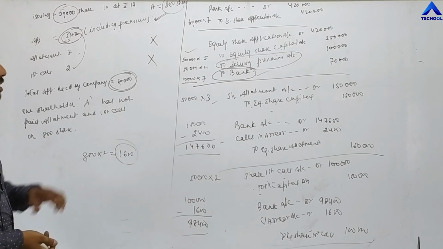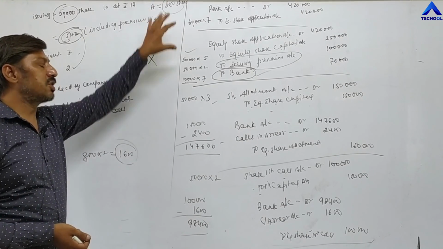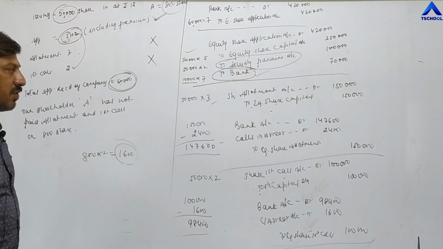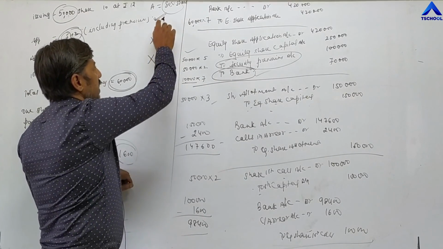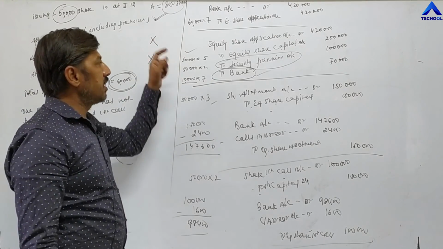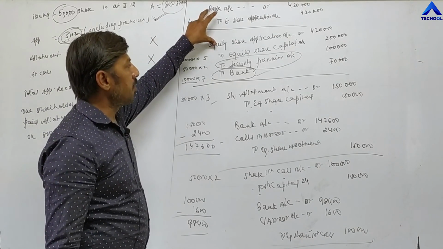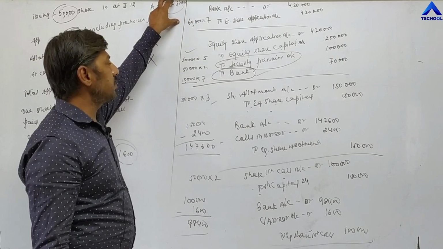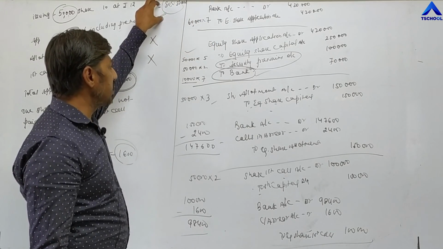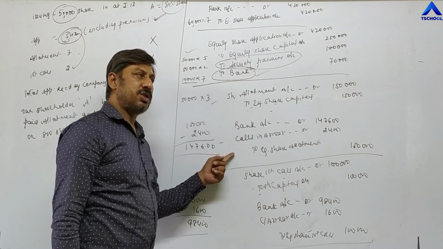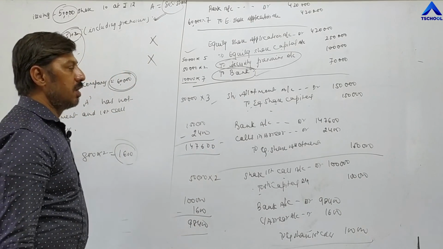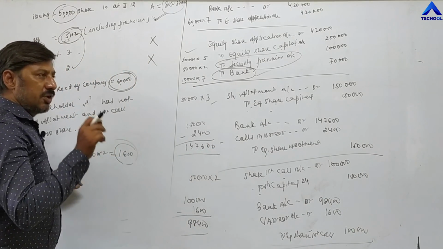Now the third problem is the shareholder who has not paid, means calls in arrear. Calls in arrear will always be shown with bank account. Calls in arrear never arise at the time of application. Arrear, meaning outstanding balance, starts occurring from the allotment installment, the second installment. So calls in arrear is a loss, and it will be debited.